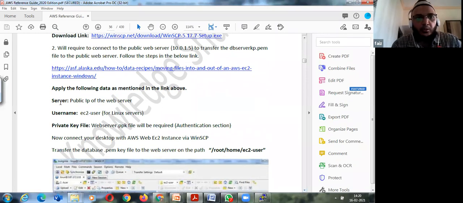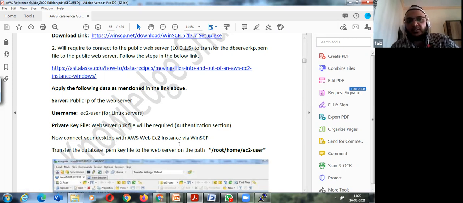So now my server public IP is 10.0.1.5, and I have username EC2, and I have a private key for that public web server, this web server.ppk file. Okay, so I'll be connecting now.